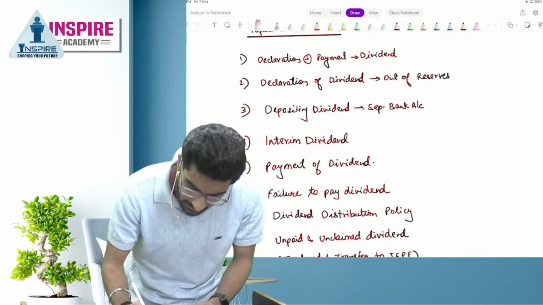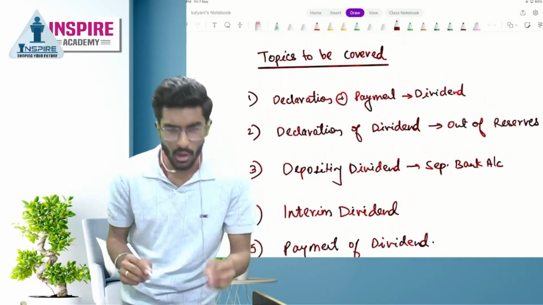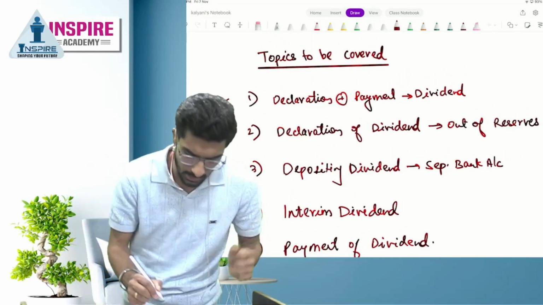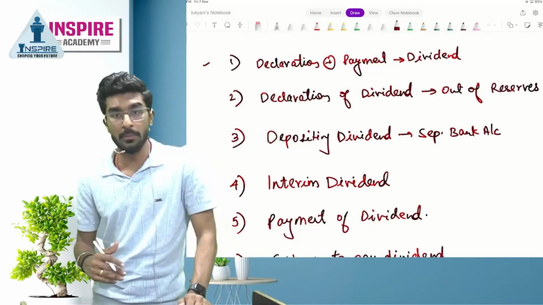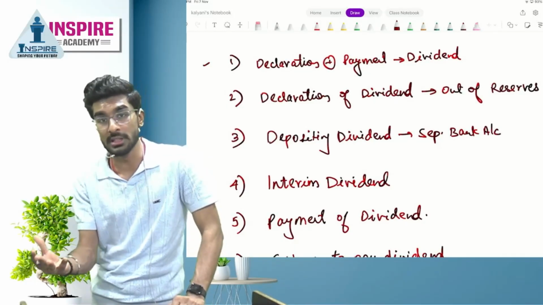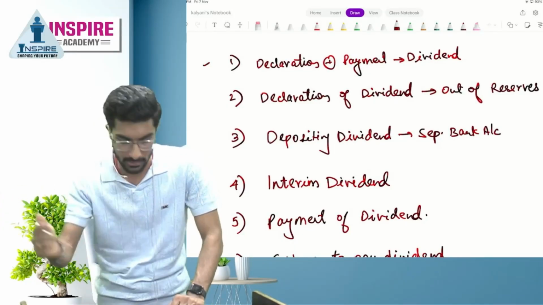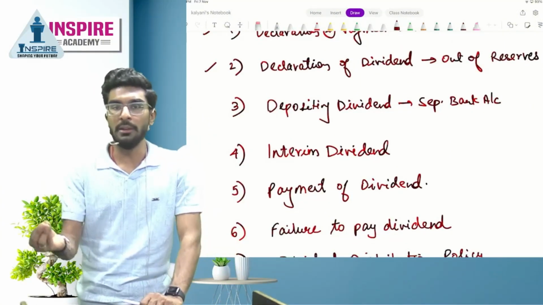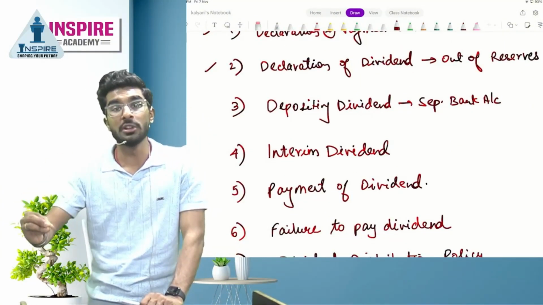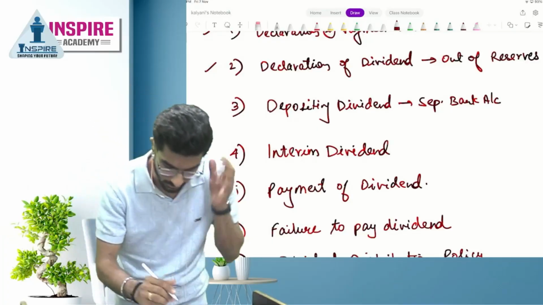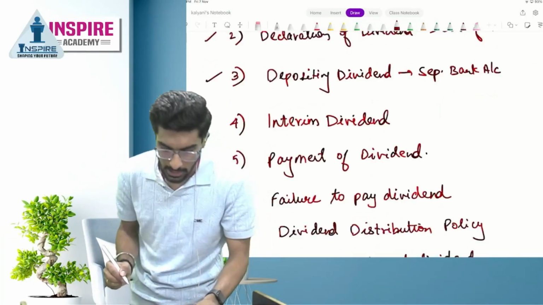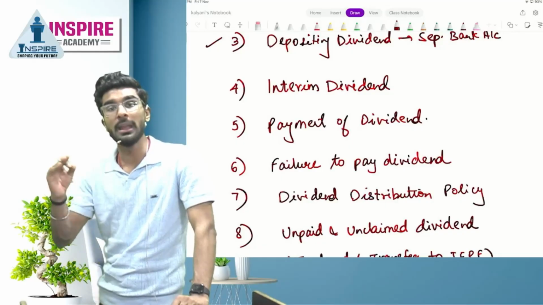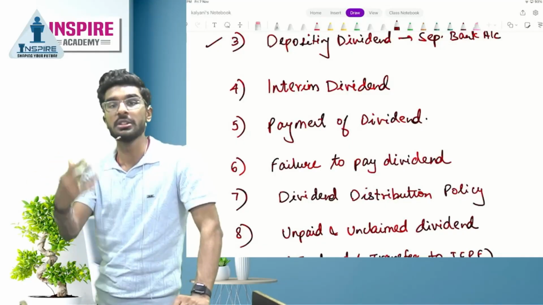The first topic that we're going to cover is, what is the meaning of dividend? Who can declare dividend? After that, we're going to see from which sources dividend amount can be paid. After that, when we pay dividend, it is supposed to be deposited in a separate bank account. You're going to understand this. After that, what is the concept of interim dividend? When can this be paid? From which sources can it be paid?